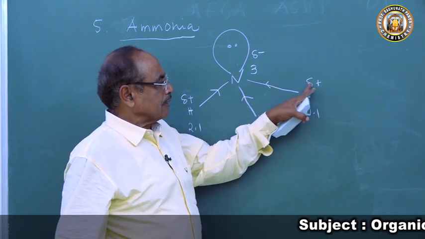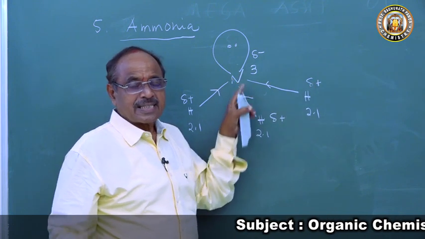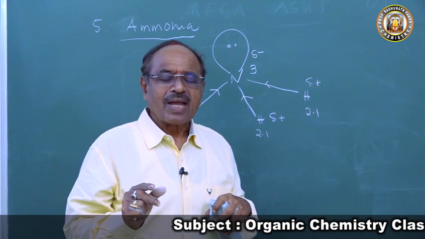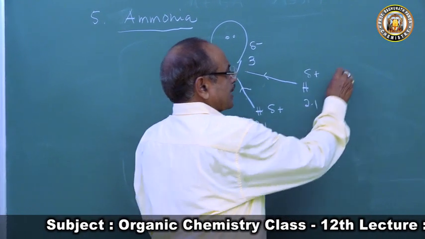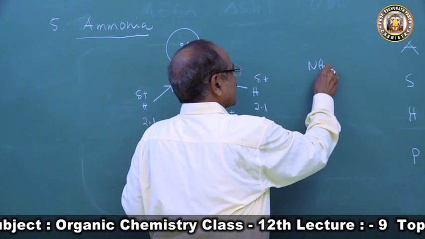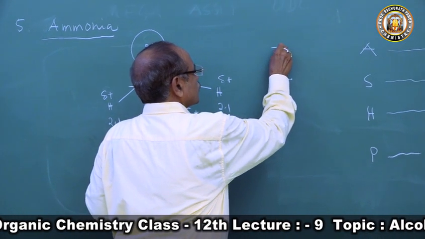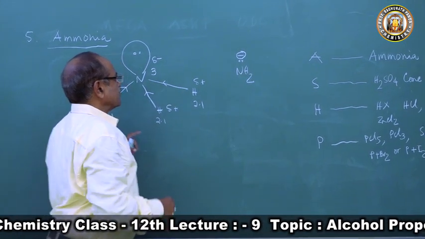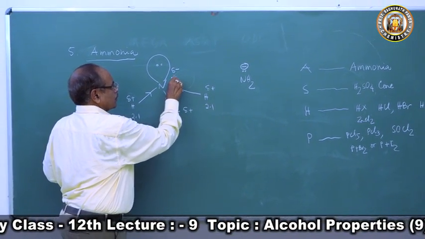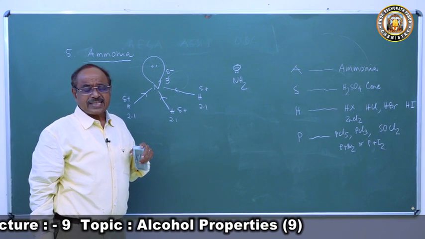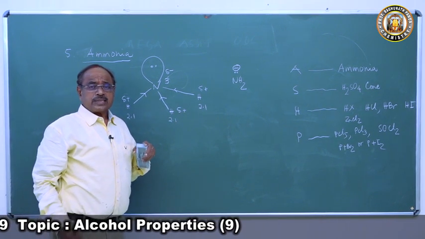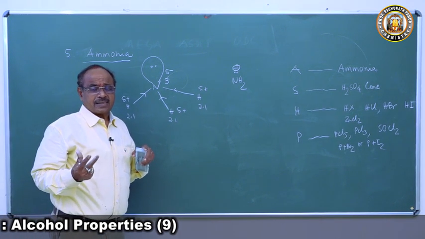That means ammonia has the ability to supply NH2 minus, which is a nucleophile. The hydrogen leaves as a proton, forming NH2 minus, so it is a source of amide ion.